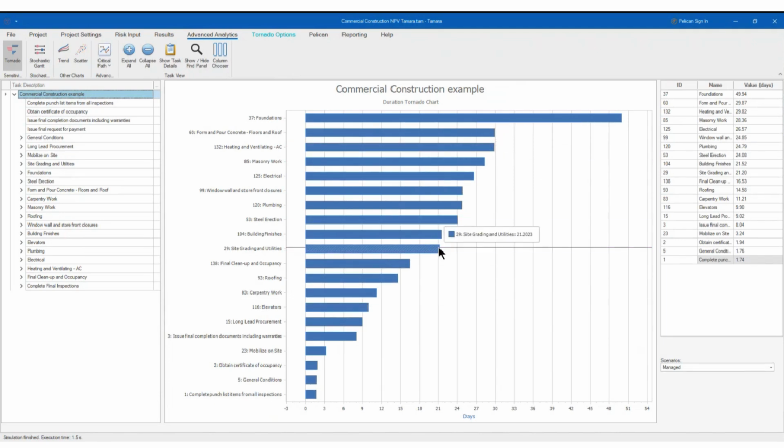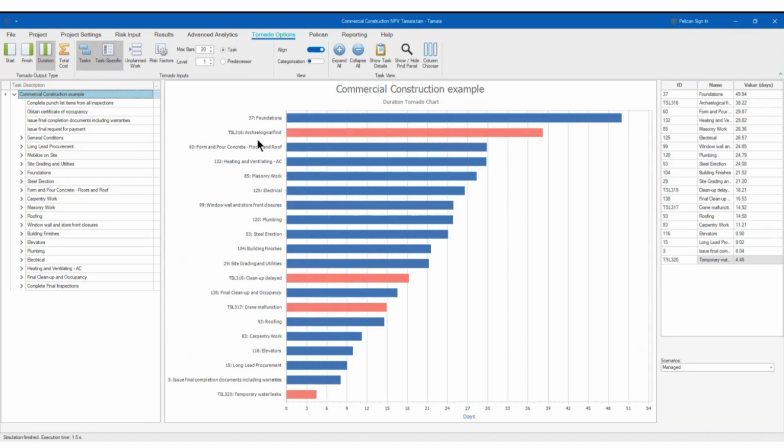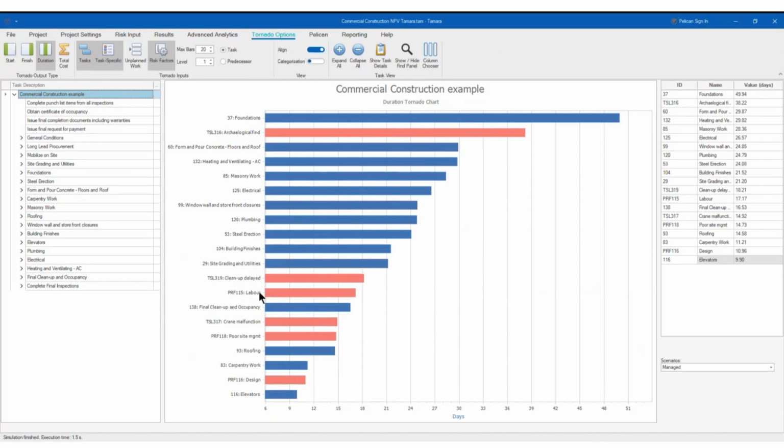Now, what you can do, and this is something that normally you will have to do manually in other software, is that you can click here in the tornado options and say, well, I'm looking at the task ranking, but what if I want to combine this with the risks? So now you have risks here, archaeological finding. You see, in terms of the impact, it ranks everything together. You have the archaeological finding, the cleanup, the malfunction of the crane, right? Even, let's see how it goes, you can add the unplanned work, but I don't think that it was that big. Or you can include the risk factors, like this, you see? For example, labor. This is another risk factor.